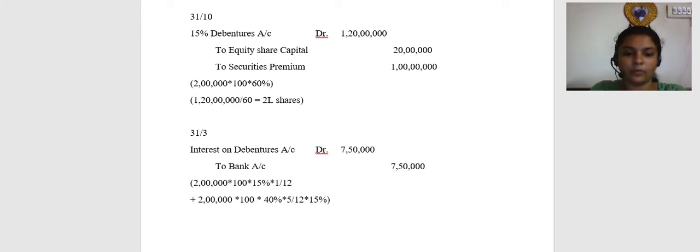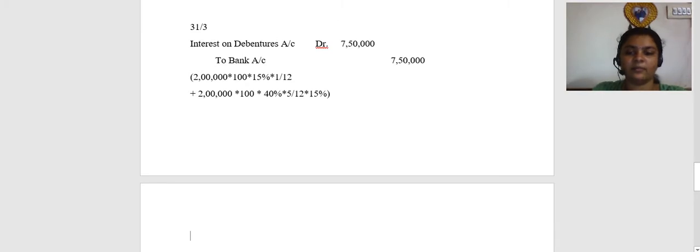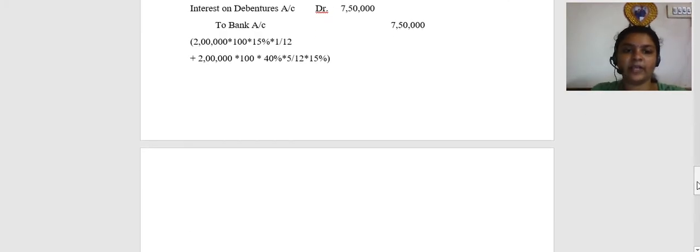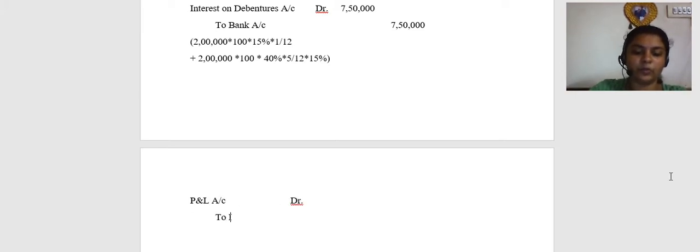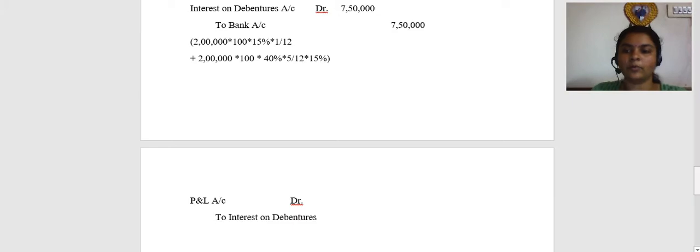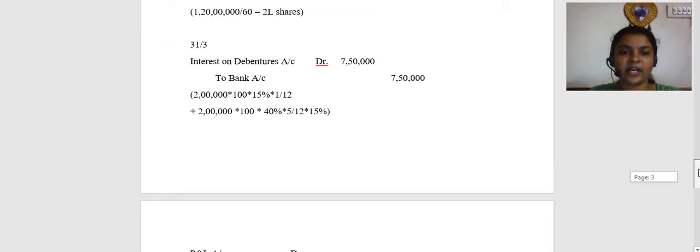Okay. Now last entry, transfer entry to P&L account for the interest. P&L account debit to interest on debentures. What will be the entry for interest transfer?